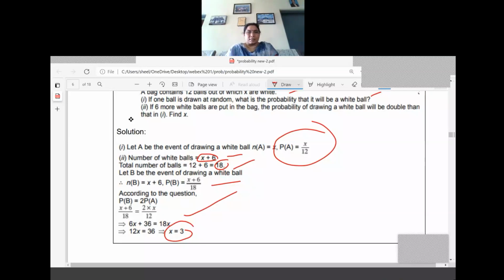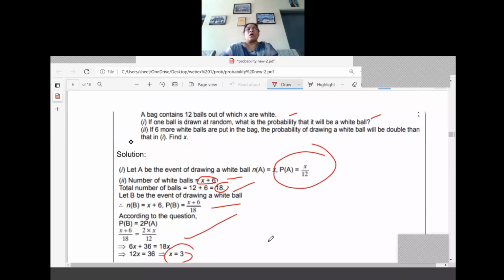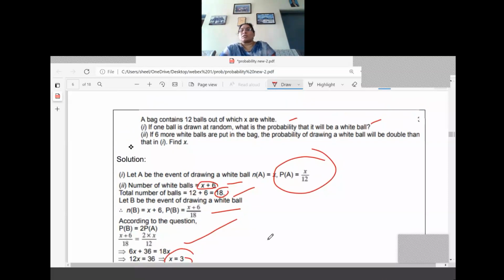So before adding 6, how many balls were there? 3. Once again the question I will show. A bag contains 12 balls out of which x are white. So now x balls are there. So probability of drawing the white ball in the first question is x/12 only.